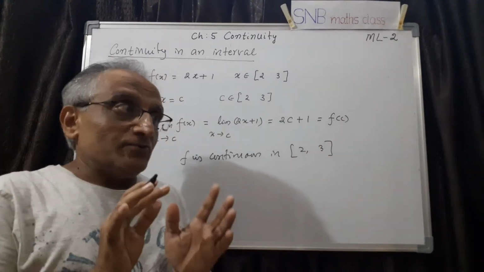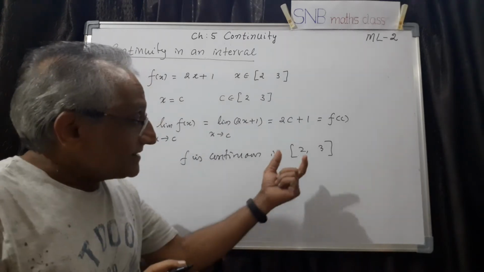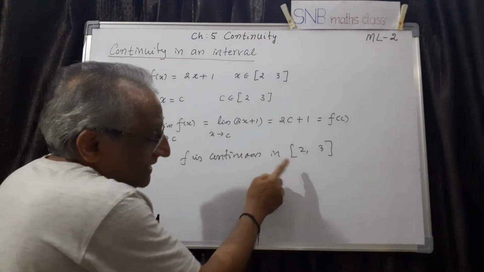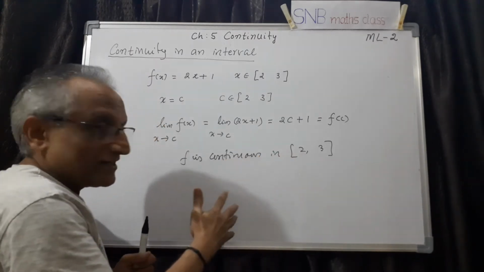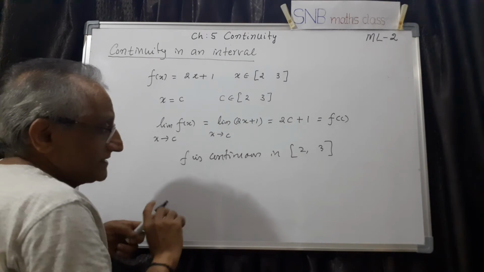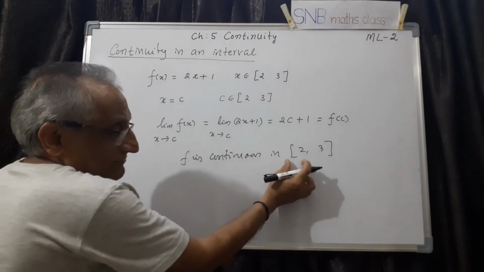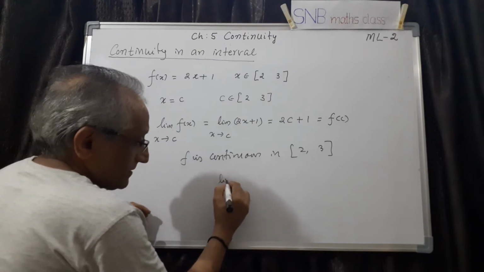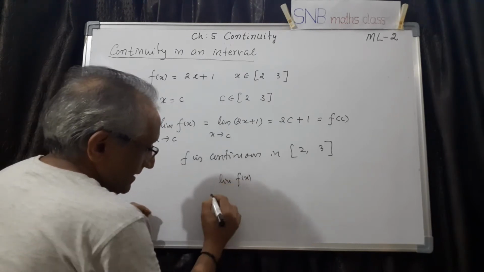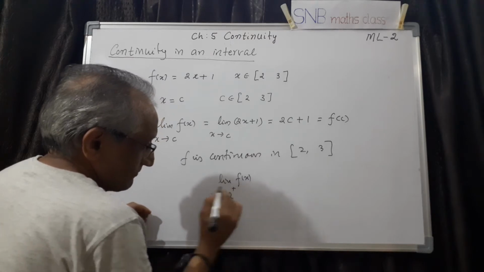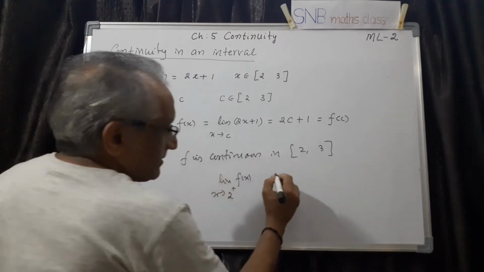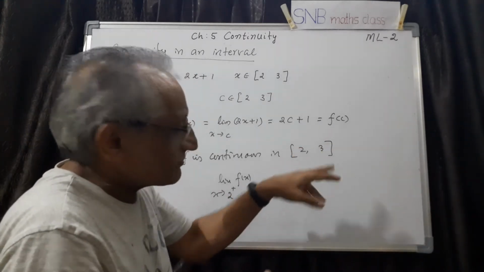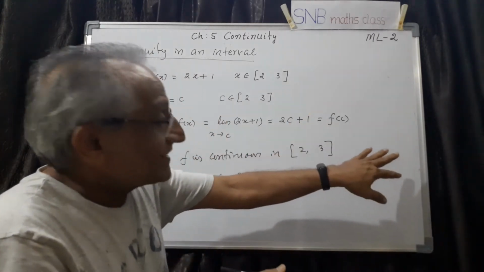Here you have to be very clear about one thing. Since the given interval is a closed interval, you cannot find the left limit at 2 because 2 is already included here. So what I have to do is simply find the limit of f of x as x tends to 2 plus. Similarly, 3 is the last value and it is a closed interval, 3 is included, so I cannot take the right-handed limit.